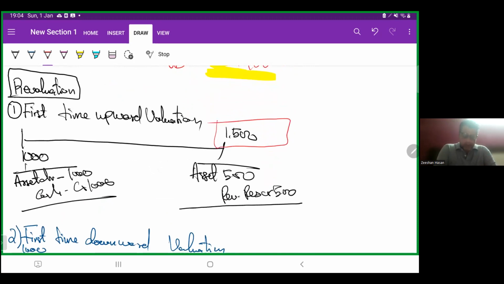So, when we got the asset for 1,000, asset debit, cash credit 1,000. When the asset value goes up, asset debit 500. But now, is it sold? No. So we will bring the extra amount to the equity part, and there is a reserve known as revaluation reserve. And when equity goes up, it gets credit. So asset debit 500, revaluation reserve credit 500.